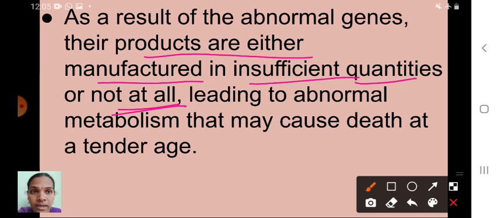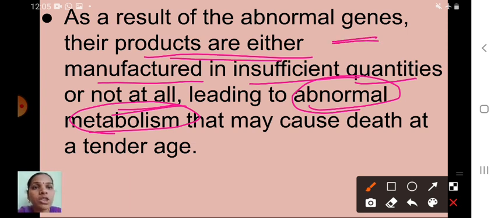Because of that, what will happen? Leading to abnormal metabolism. Abnormal metabolism that may cause death at a tender age. So the genes are producing which material? Do you know? So genes have that important information about protein synthesis. That is one of the important things in our body.